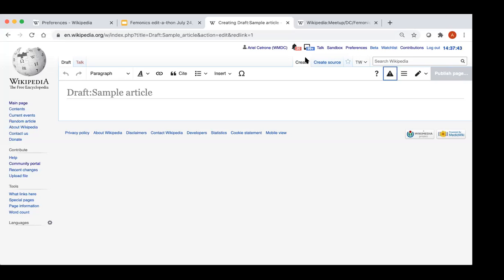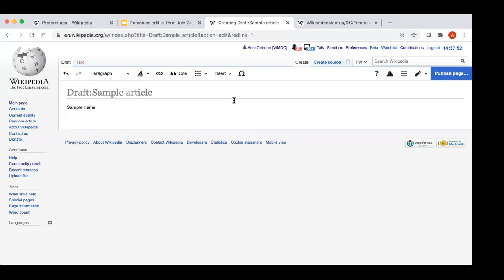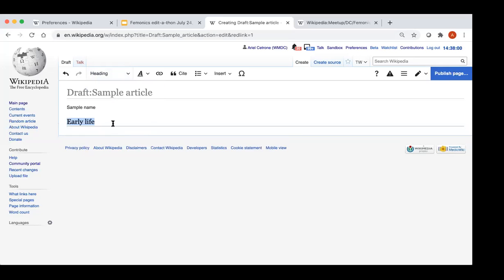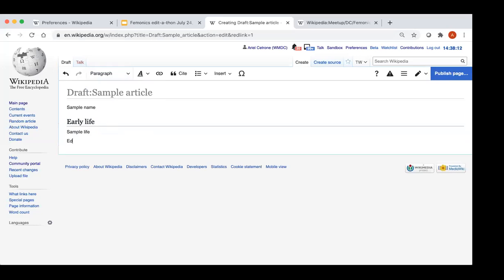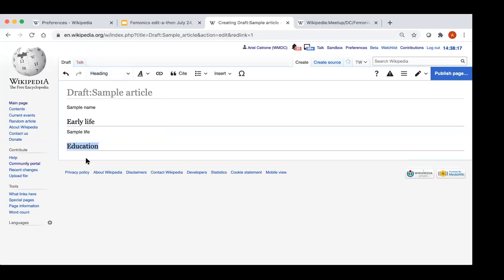So let's just say in the first section we have sample name, and then our first section we will want to be early life. I'm full of typos today, sorry. You would just go here and make that a heading, sample life, great. Some people like to do early life and education. Some people like to separate them, but let's just make another section. Okay, now you want to put a section on that person's education, great. You can do that. And as you go, you'll be adding content, citing your sources, adding hyperlinks, all the things that we previously discussed.